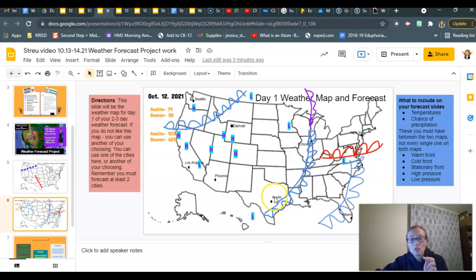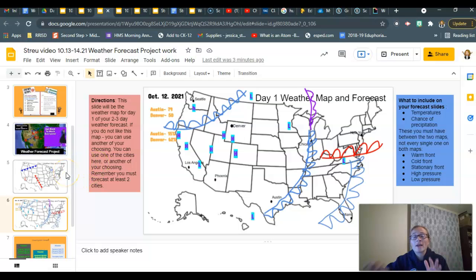Austin has a really low chance of precipitation, which makes sense because that front is already past Austin. So great job there. Denver, they said, has a 62% chance of precipitation. I'm not really sure why. They might want to change that. If they had a higher chance of precipitation, they should either have a front that is hitting right now or very, very close to hitting, or they should have a low pressure right here. Okay? So that's a couple of examples.